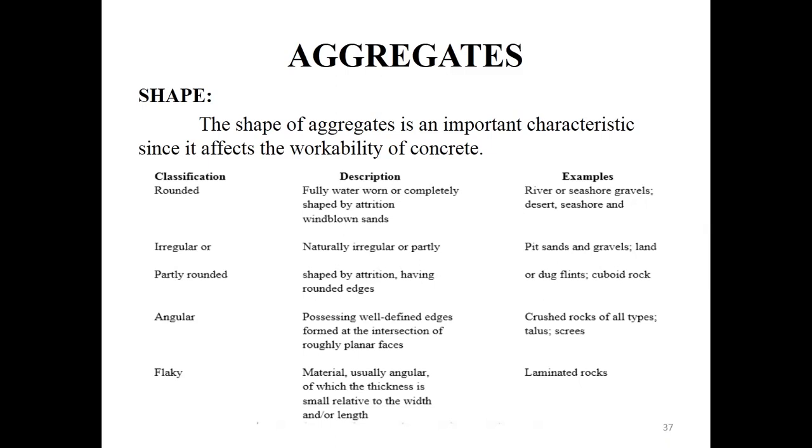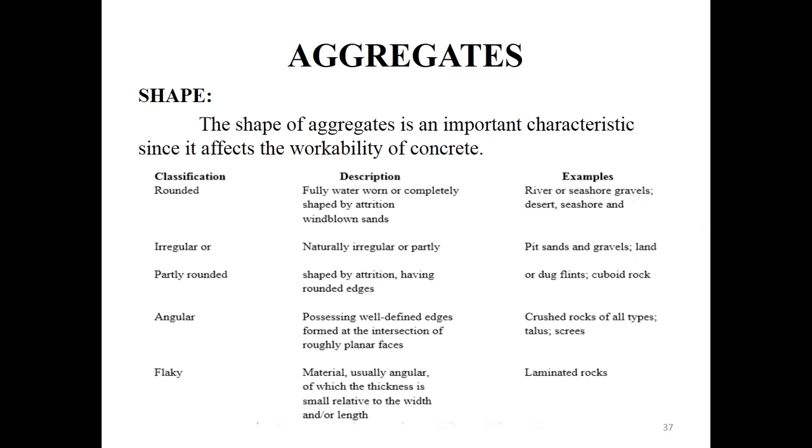Next, coming to angular aggregate. In angular aggregate, the percentage of voids may range from 38 to 45 percent. It requires more water for lubrication, so it gives less workability. It requires a huge amount of water, so the workability will be lesser, and the cement content will be increased.